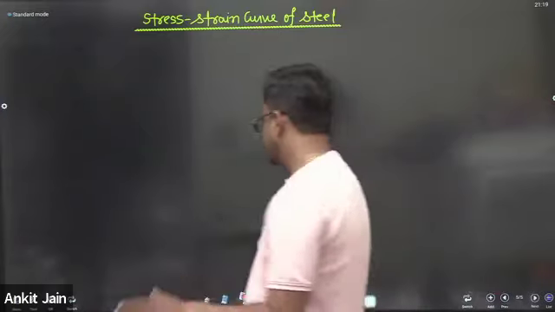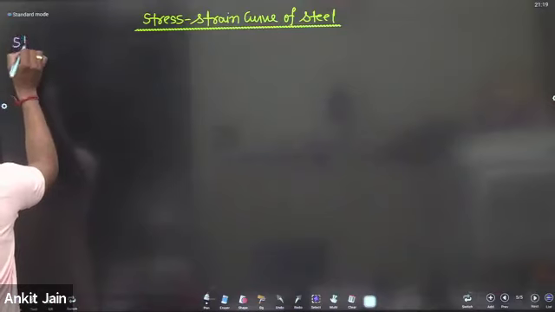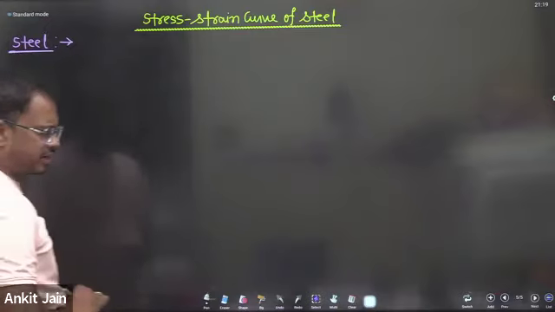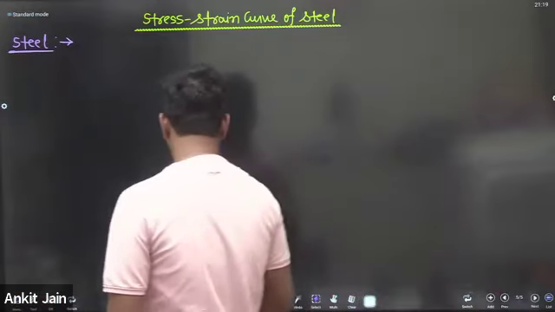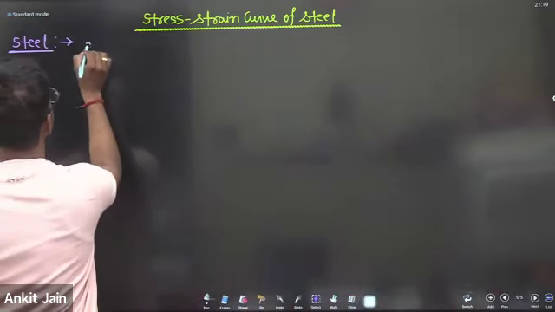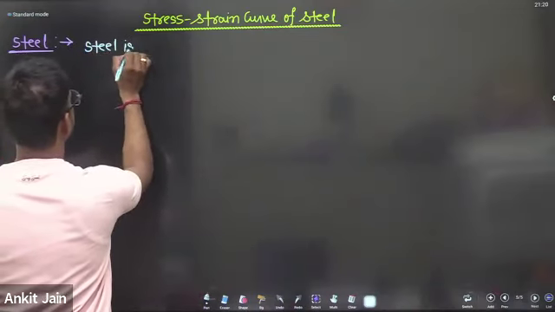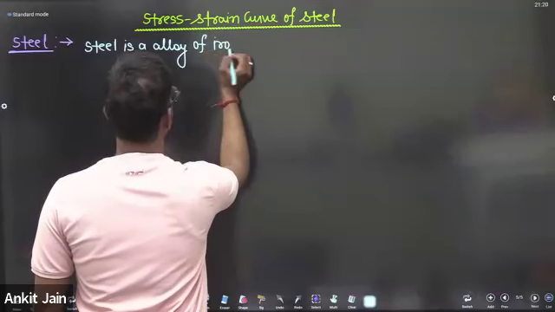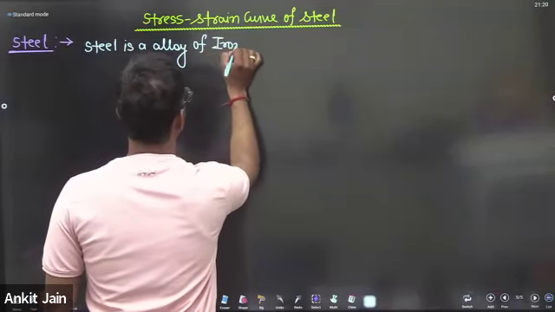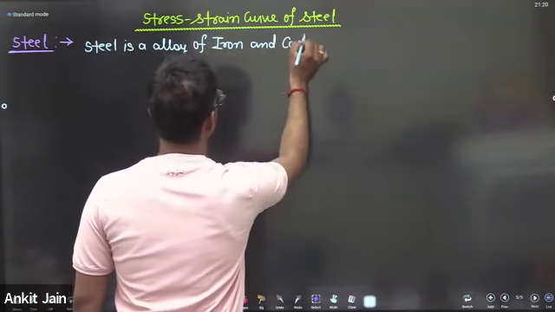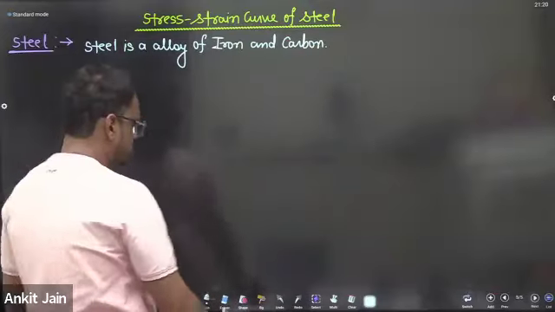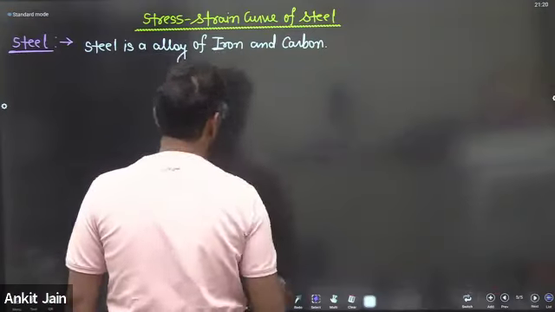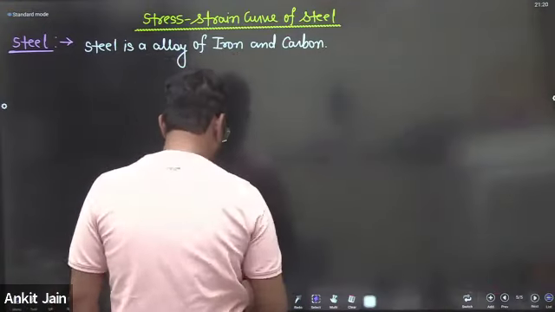In simple terms, steel is an alloy of iron and carbon.